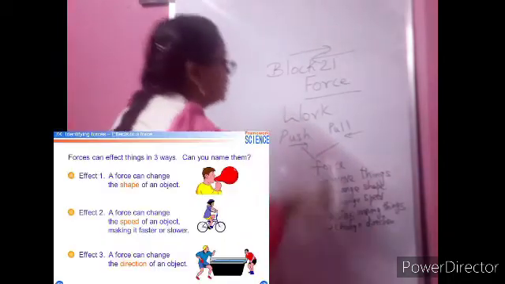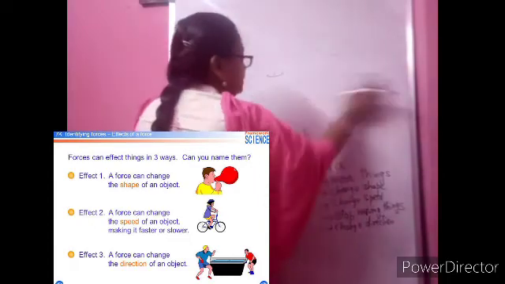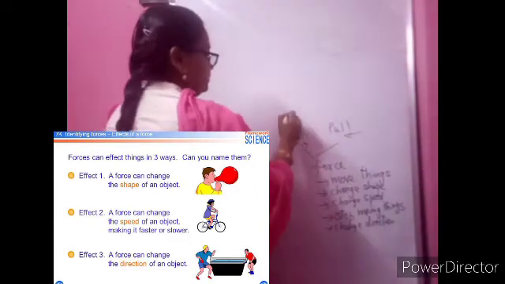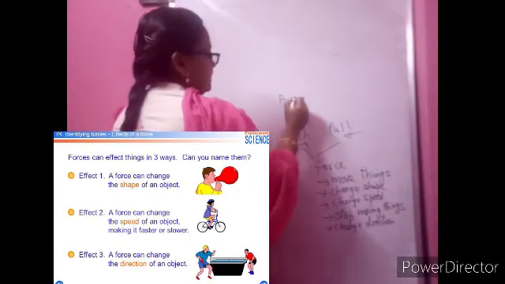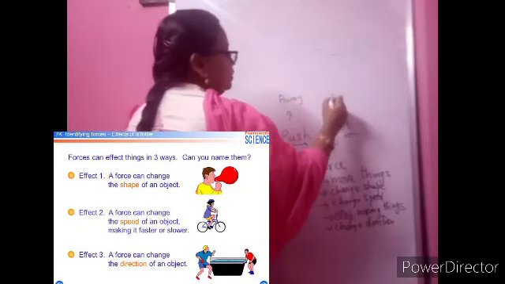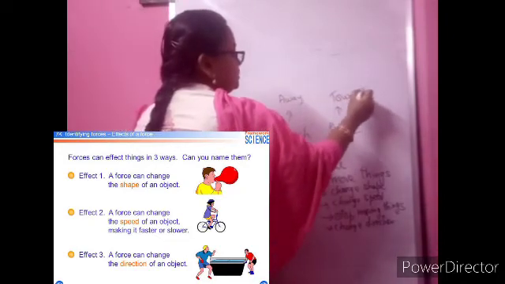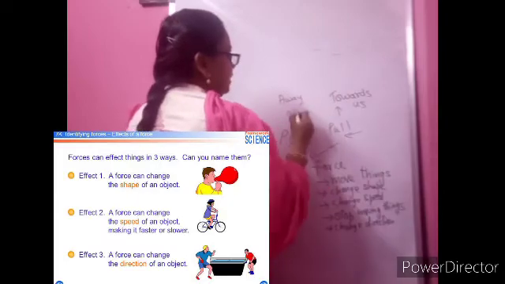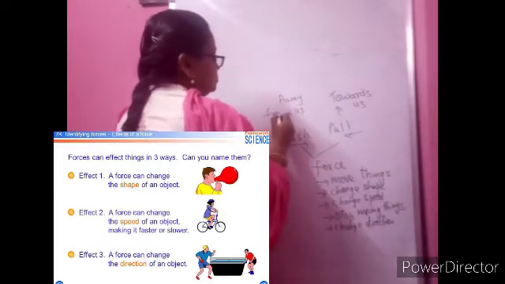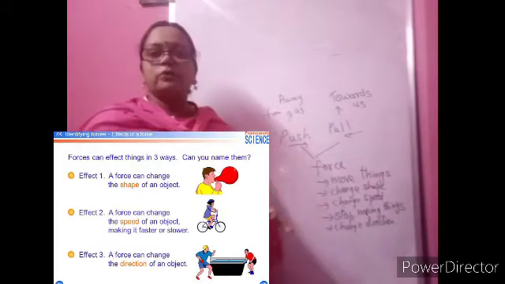So these two words you have to remember, to remember the push and pull. Push, away from you. Pull, towards you, moving something towards us. This is away from us. So to move. And force, what all can force do?